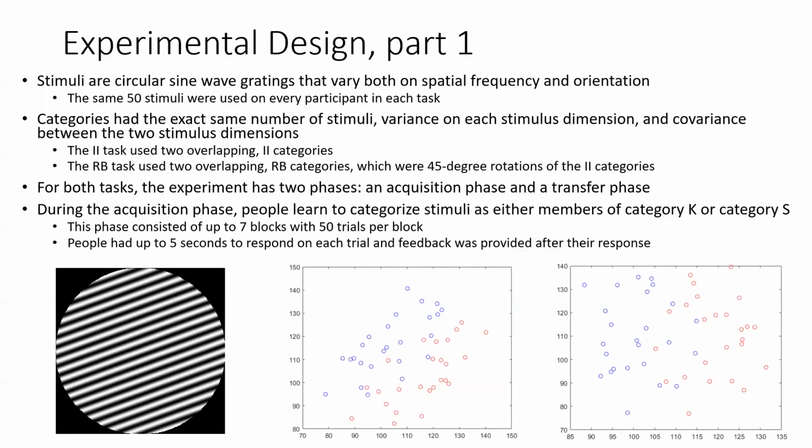For both tasks, the experiment had two phases, an acquisition phase and a transfer phase. During the acquisition phase, people learned to categorize stimuli as either members of category K or category S. This phase consisted of up to 7 blocks with 50 trials per block. People had up to 5 seconds to respond on each trial, and feedback was provided after their response.